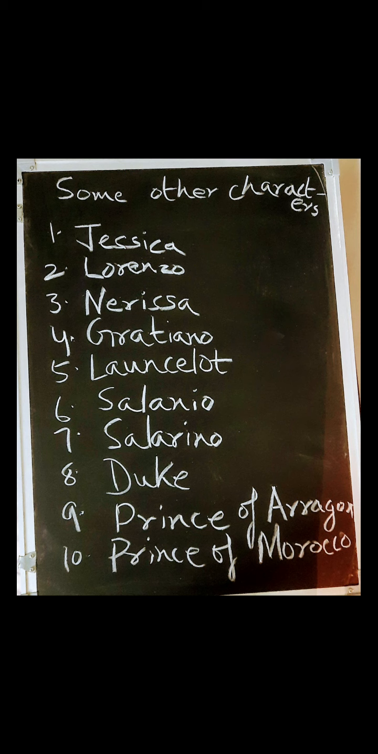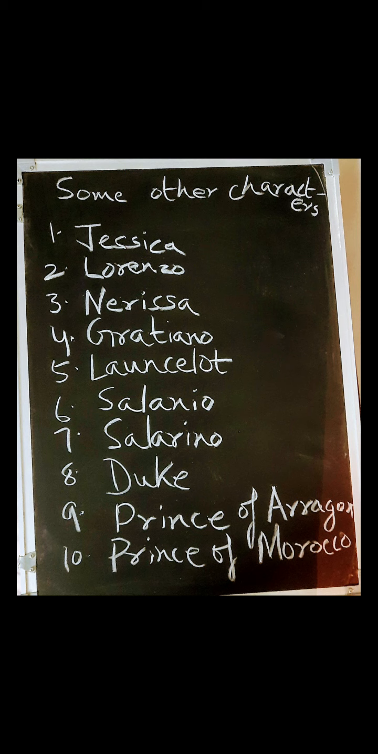Another character is that of Launcelot. Launcelot is a servant of Shylock, and he is very much ill at ease at the place of Shylock. Then he seeks employment with Bassanio, and he changes his master. So he leaves the service of Shylock and joins the service of Bassanio before Bassanio sails towards Belmont.